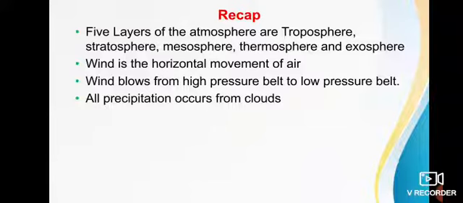A cyclone is an area of low pressure surrounded by high pressure. An anticyclone is an area of high pressure surrounded by low pressure. A cloud is a visible mass of condensed water vapor floating in the air. According to height, clouds are classified into high clouds, middle clouds, and low clouds. The main forms of precipitation are drizzle, rain, snow, sleet, hail, etc.